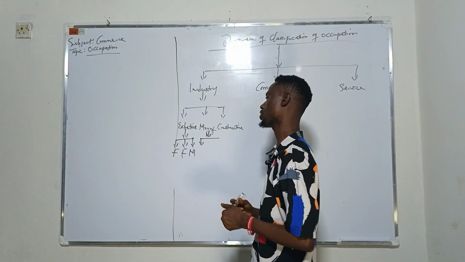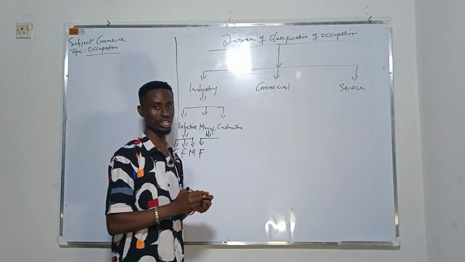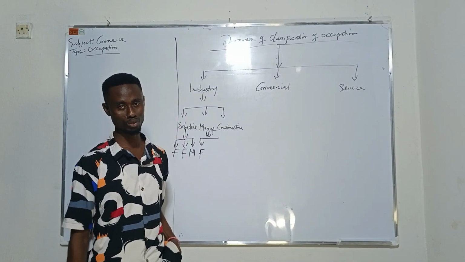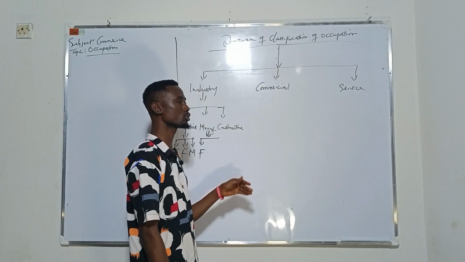So under manufacturing company, we have food production. I love food so much, I can't forget this place. I love food so much, especially beans, my favorite. So let's go to food production, where they produce food.